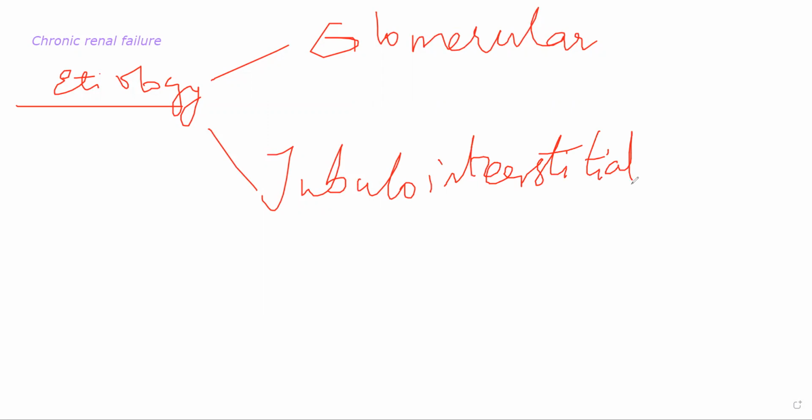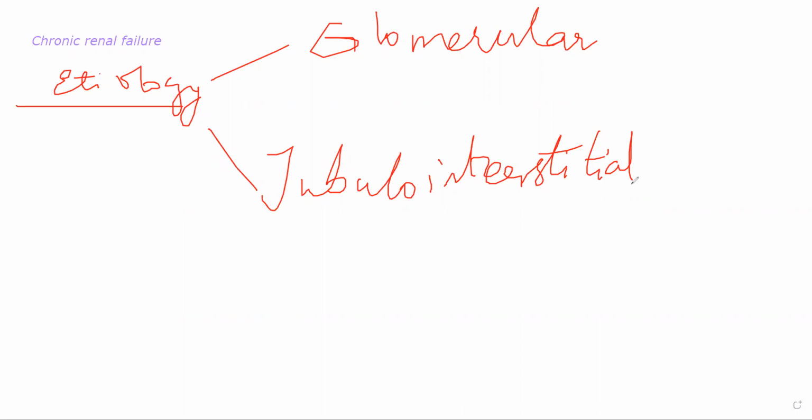If you look at the first one, most of the cases of chronic renal failure occur because of glomerular pathology; the patient already has some sort of glomerulonephritis. Generally they have chronic glomerulonephritis, developing from membranous glomerulonephritis, MPGN, lipoid nephrosis, or anti-GBM nephritis.